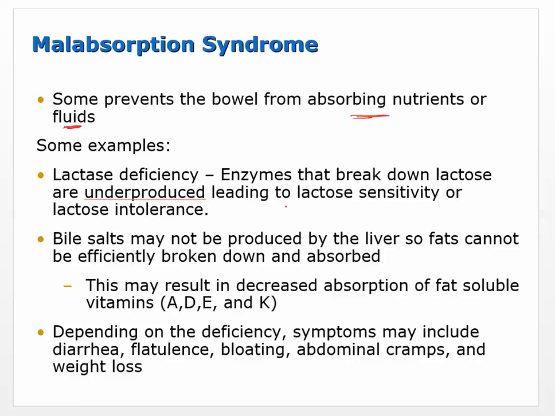So lactase deficiency can set in. Enzymes that break down lactose are underproduced, leading to lactose sensitivity or lactose intolerance. We often hear about lactose intolerance, but what most people have is lactose sensitivity. That means that they still have the gene to make the lactase. It's just that after they're a baby at whatever young age, they simply make less and less of it. So a lot of people can retrain themselves to make lactase. They can trigger their body to start making lactase again. People who are lactose sensitive can retrain themselves little by little to start producing the lactase again. But like I said, certain populations just continue to make it throughout their whole lives.